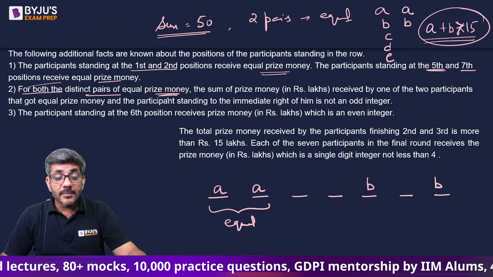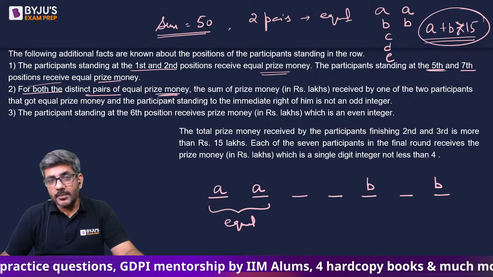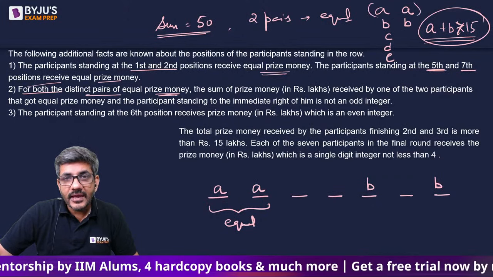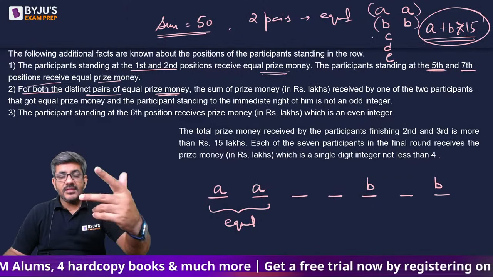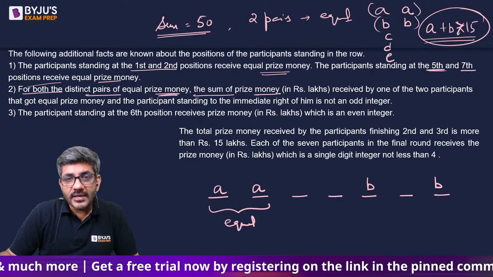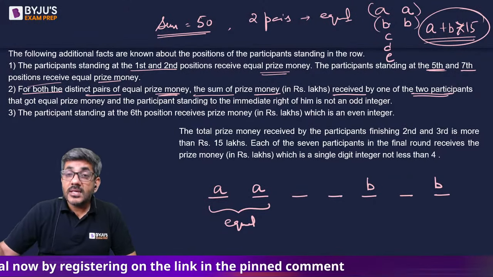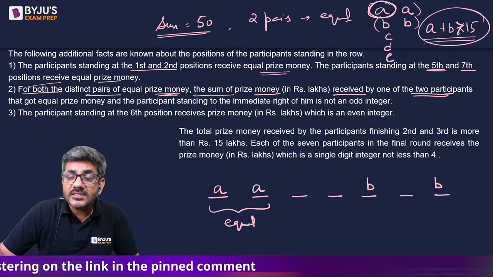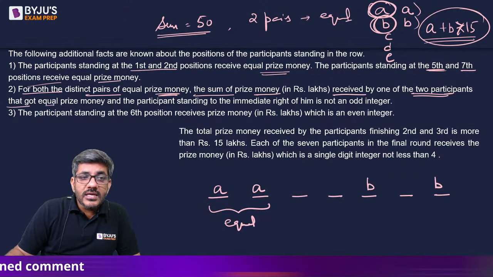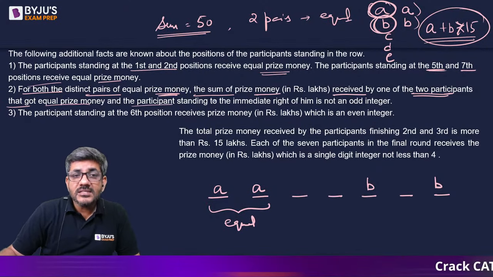अब ये statement बहुत काम की है. For both the distinct pairs of equal prize money. Who are the distinct pairs of equal prize money? One pair is AA and one pair is BB. These are the 2 distinct pairs of equal prize money. The sum of prize money received by one of the 2 participants, that is say A यहां पे और B यहां पे, that got equal prize money, मतलब उन दोनों में से जिसको equal मिला है, and the participant standing